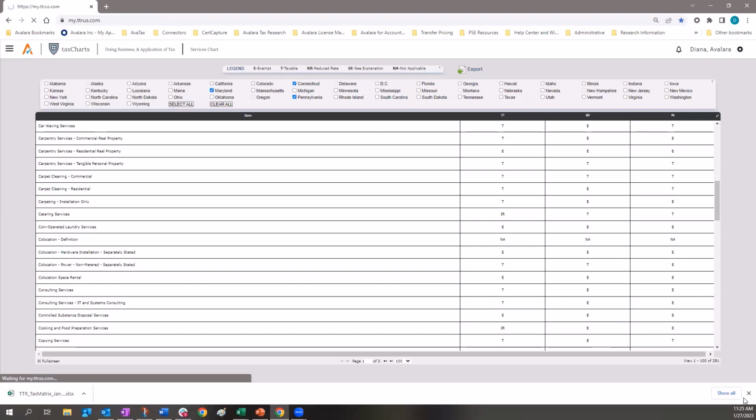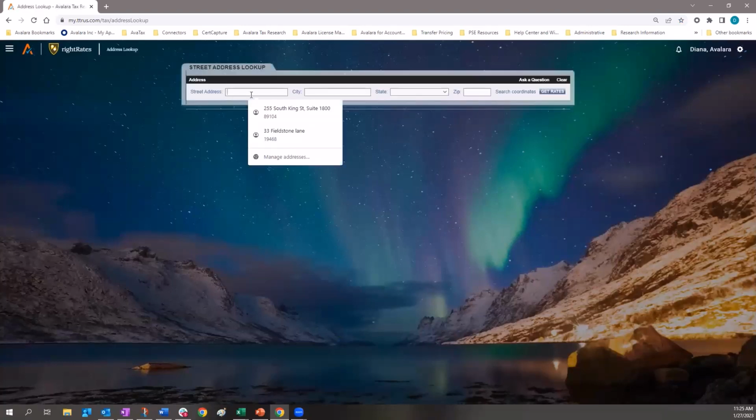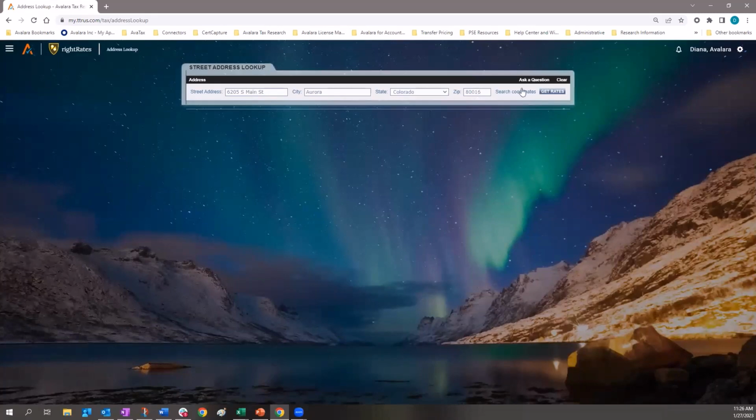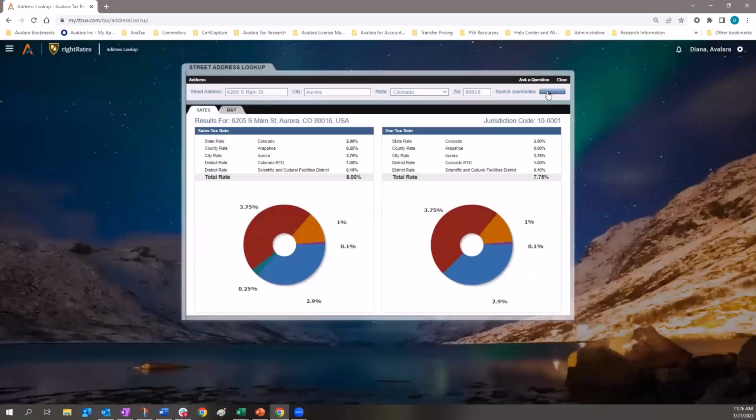Let's take a look at the rates section. Under the rates section, there are a number of different ways that you can look up tax rates, but I'm going to focus on the rooftop tax rate section. So if your client wants to know the rate for a certain address, I'm going to type in an address here for Colorado. As I do that, please notice that we have the search by coordinates section. So if you have clients that are in mining or construction or industries that require latitude, longitude search for that tax rate, we can accommodate that here.